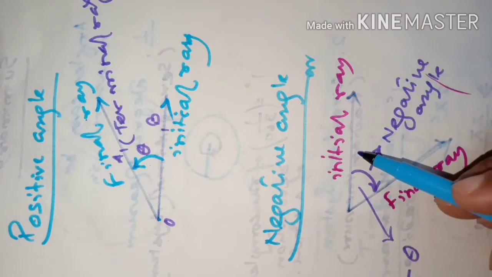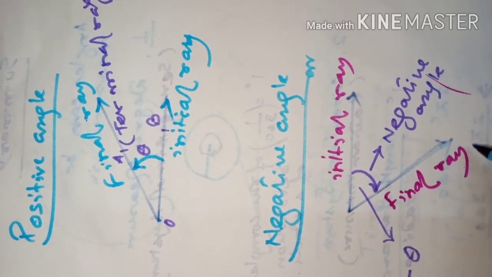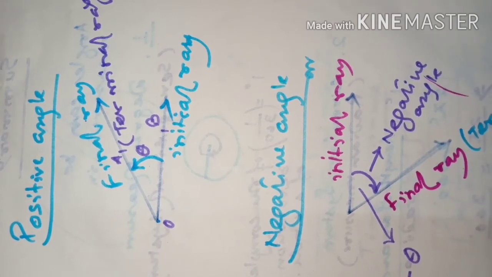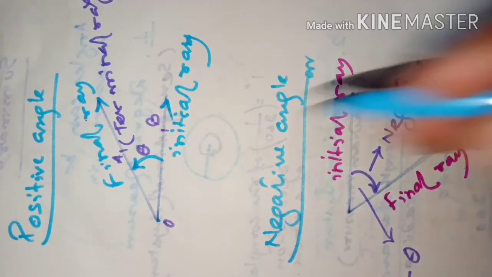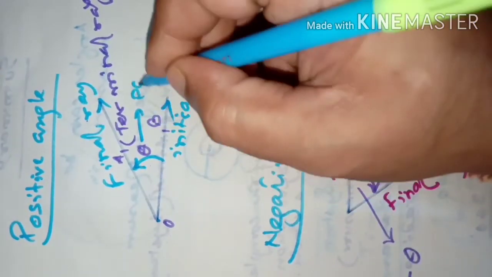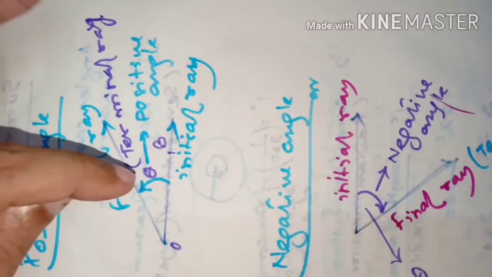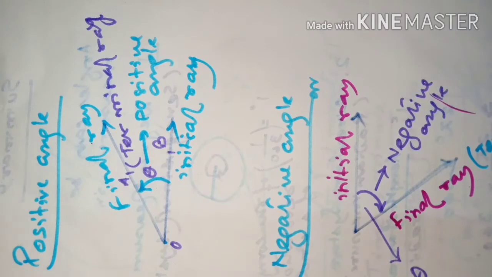If the initial ray comes into a position after some time in clockwise direction and rests there, this is the terminal ray, suppose. Terminal means final ray. Then the angle that is formed will be considered as a negative angle. This is a positive angle. Positive angle and negative angle are formed like this. If its measure is 60 degrees, it will be considered as positive 60. If its measure is 60 degrees in the clockwise direction, then it will be considered as minus 60.